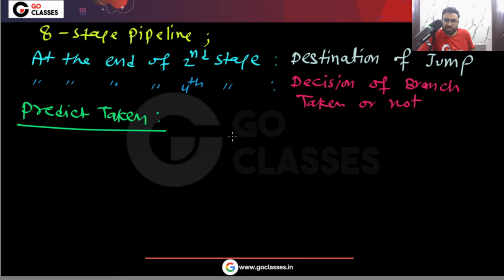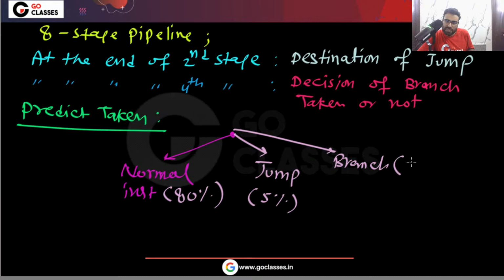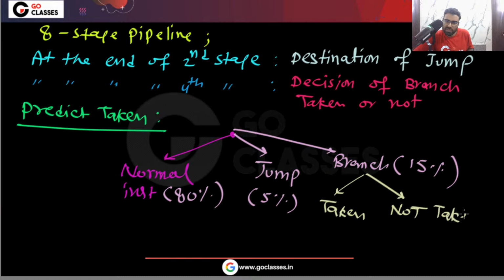basically we just have to find that if you have a normal instruction, and how many instructions are normal instructions? You already know that 80% of instructions are normal instructions. And if you have a jump instruction, which is an unconditional branch, 5% are jump instructions. And if you have a branch instruction, then remember 15% are branch instructions. And here also either the branch will actually be taken or actually not be taken.